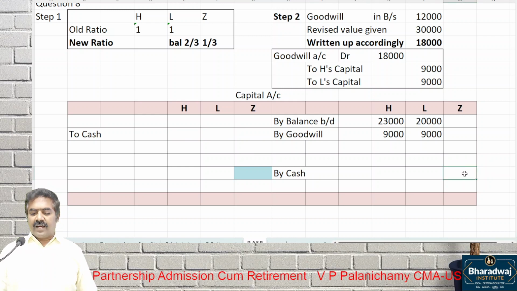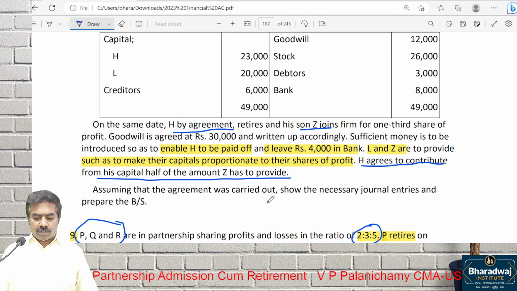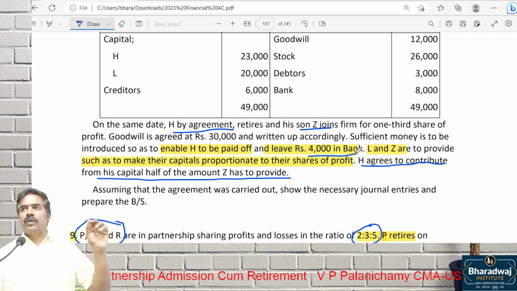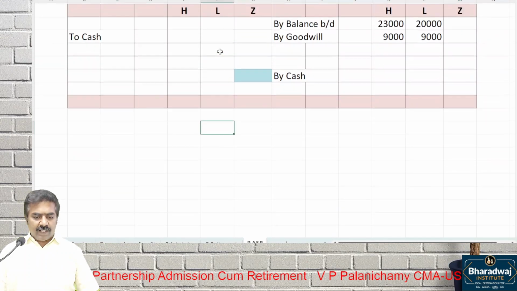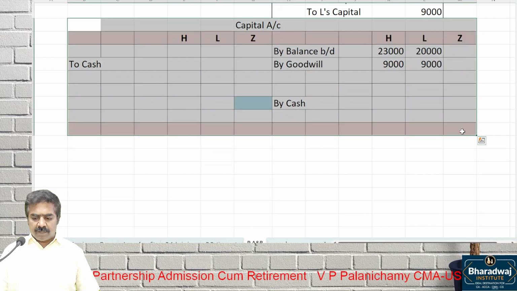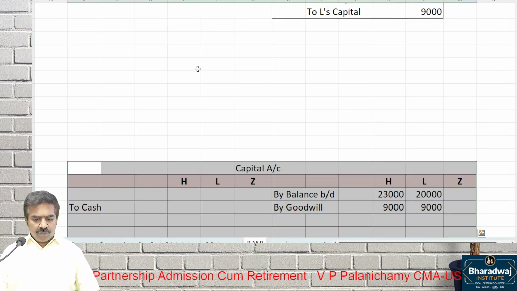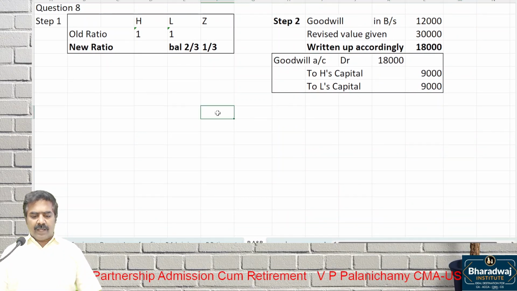Yes, we cannot do it by the capital account method, and we are also asked to maintain a minimum bank balance of 4,000. Now you have to think out of the box, pay attention. We know basic accounting: asset minus liability will give us capital. That route we have to take. So now we cannot prepare the capital account. We have to prepare the balance sheet and make the capital account. Sir, how to make the capital account? I'll verify that also. Wait.